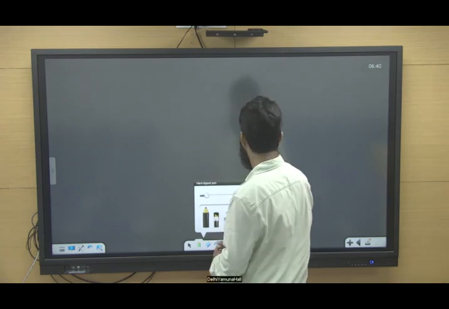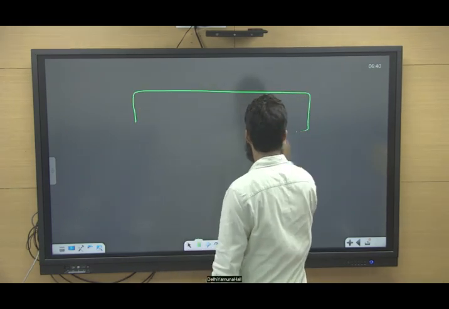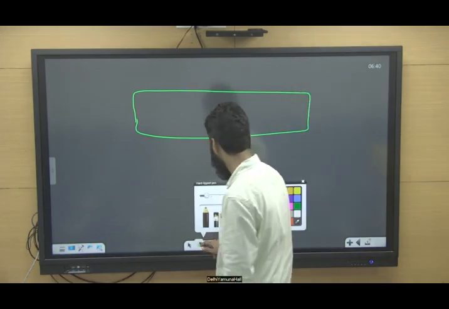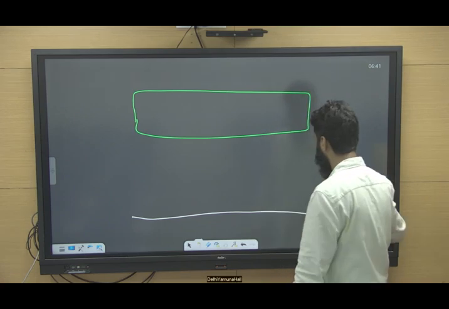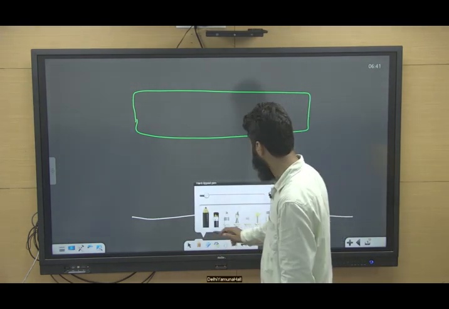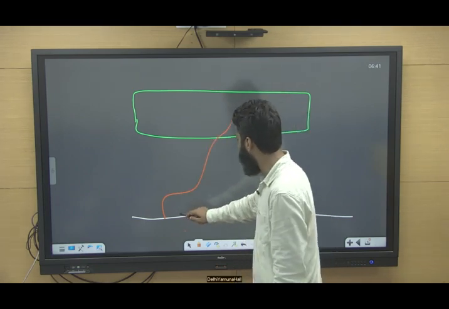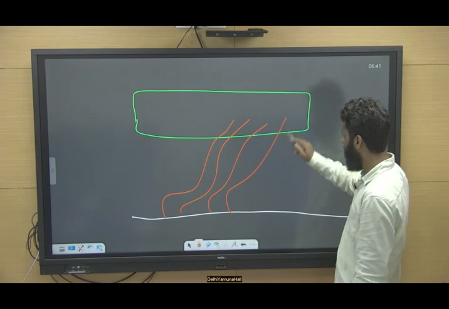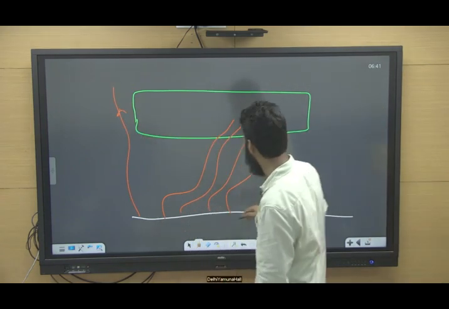These are the greenhouse gases present in the atmosphere, and this is the surface of Earth. This heat going out is being trapped by greenhouse gases, and some are able to escape also, right?